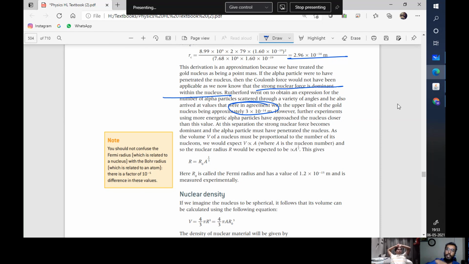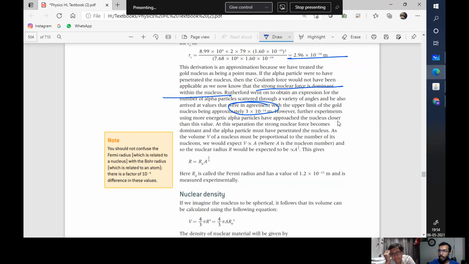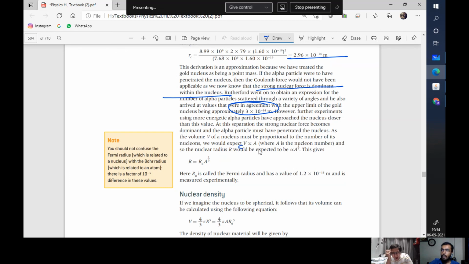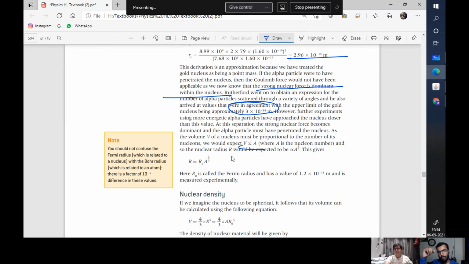And he then identified the highest charge alpha particles which were about to hit it, and the separation where the strong nuclear force becomes dominant, and it was able to penetrate the region of the strong nuclear force, overcome it, and hit the nucleus itself. Okay, the volume V of the nucleus is directly proportional to the number of nucleons, V is directly proportional to A, and since volume is length cubed, R is proportional to A to the power 1 upon 3. R is equal to R0 A to the power 1 upon 3.